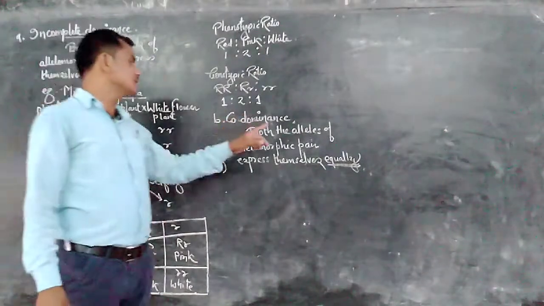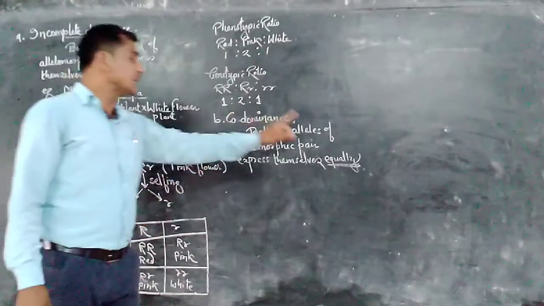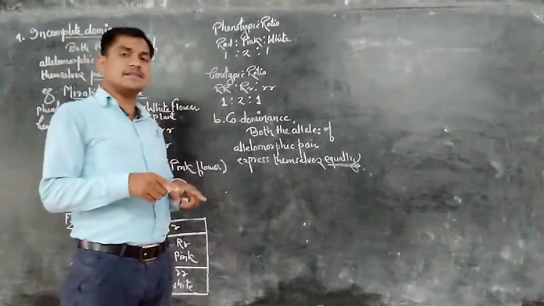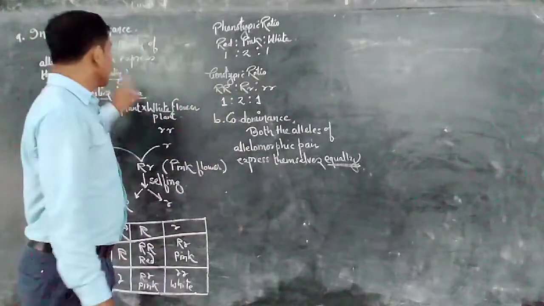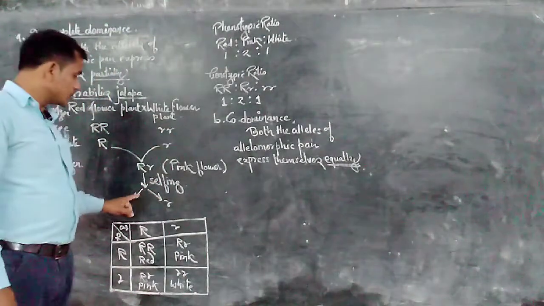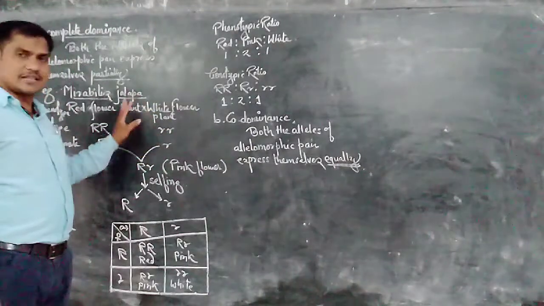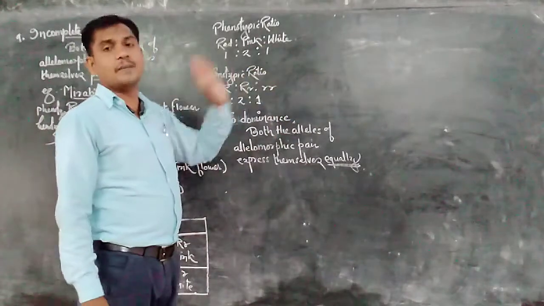It is an interaction of both the alleles in an allelomorphic pair in such a way that both the alleles express their traits equally. So both the characters, both the traits express in the F1 generation. Not an intermediate trait, as in red and white giving pink color in the F1 progeny, but both characters expressing equally in the F1 progeny.